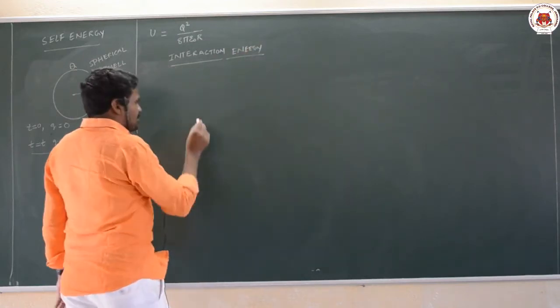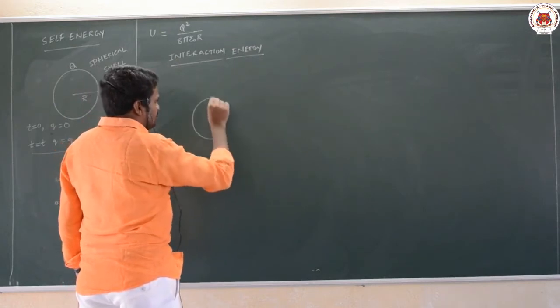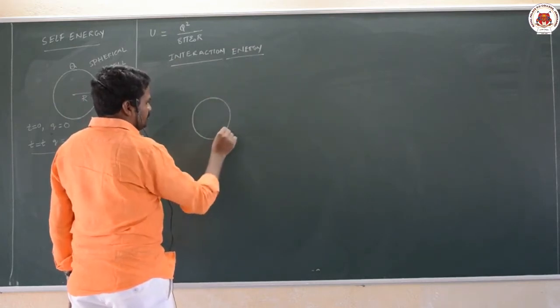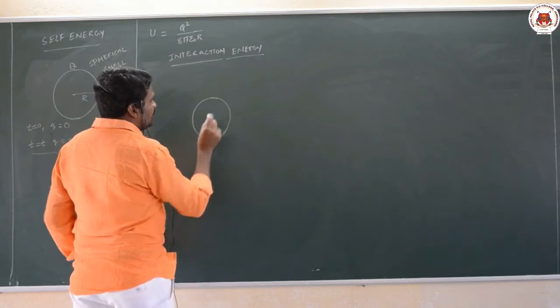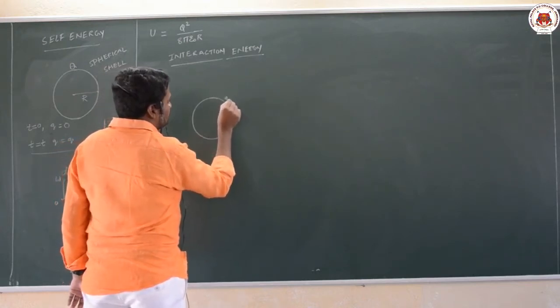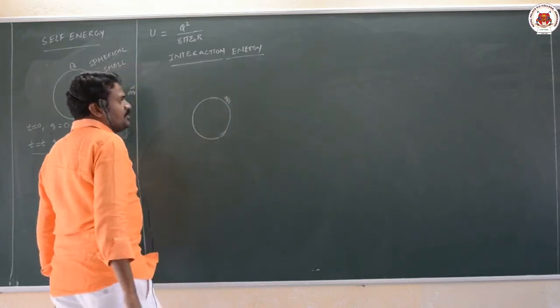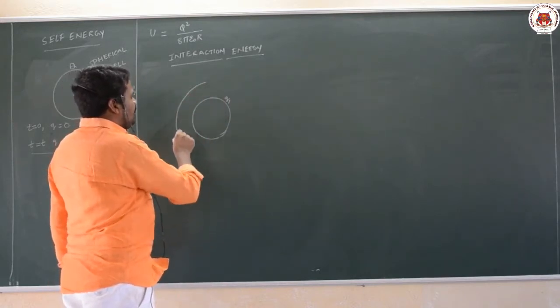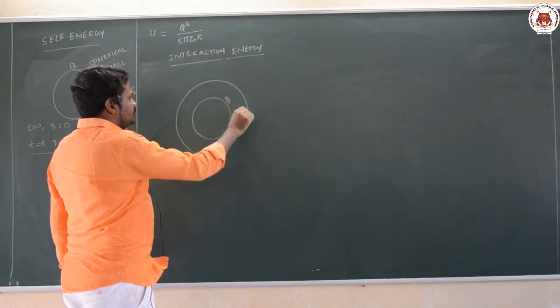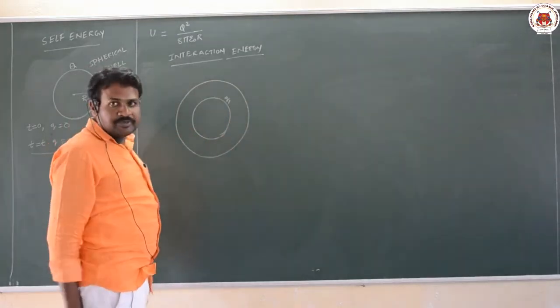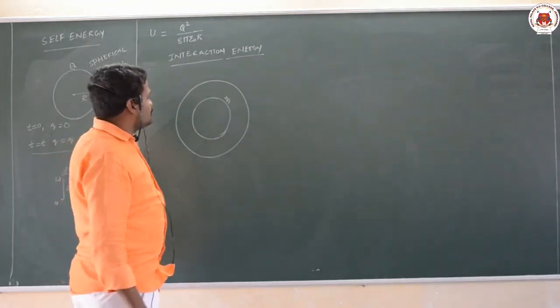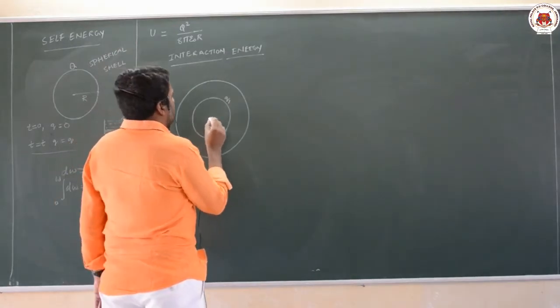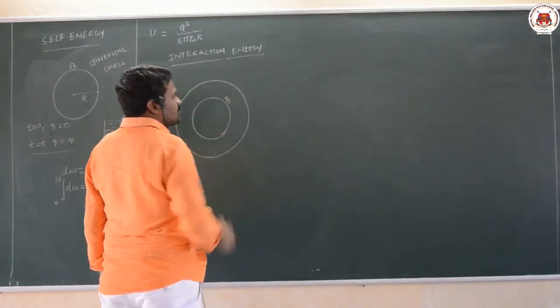The concept here is, first I charged a sphere with a charge q1, and I created one more concentric hollow sphere. I am going to charge this.